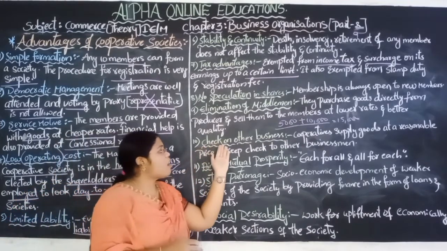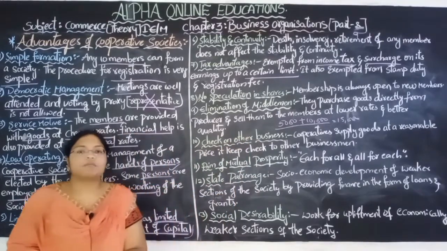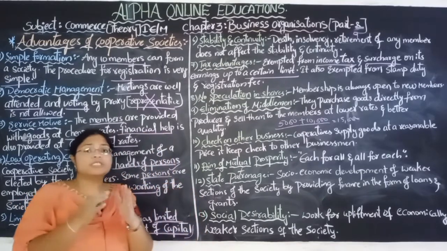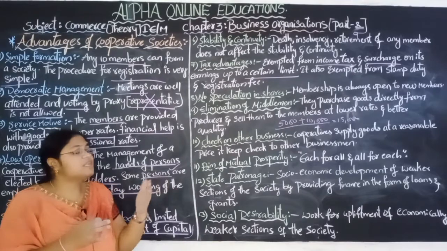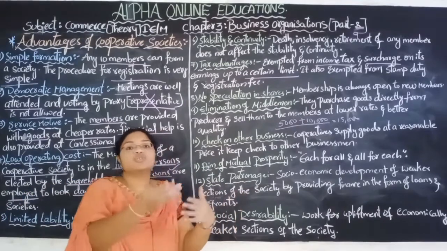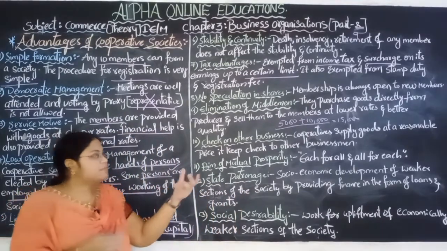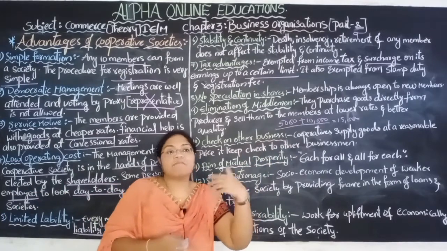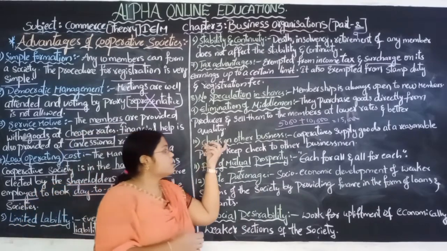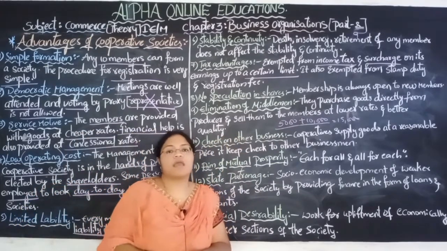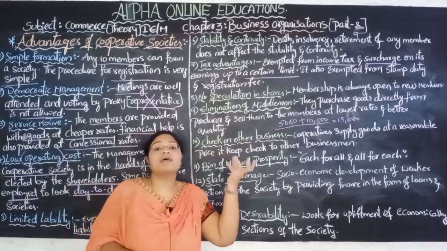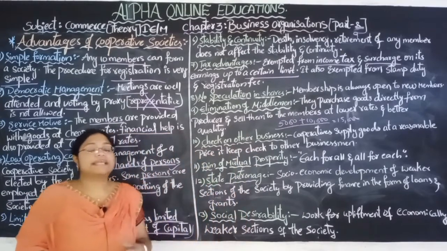Okay, check on other businesses. As this cooperative society provides its members with goods at a very cheap rate, it will become difficult for the other businessmen who want to sell goods at a higher price so that they can get profit. For businessmen who want to earn profit by selling at higher rates in the market, this cooperative society keeps a check, by supplying those goods at a reasonable price with better quality.